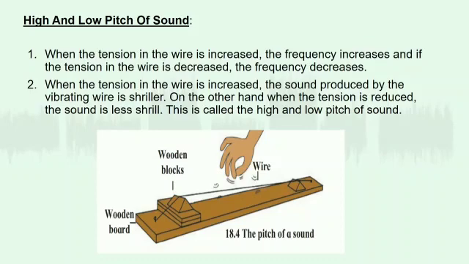Now insert 2 or 3 small rectangular blocks below the wedge-shaped block on one side in such a way that the length of the wire does not change. Observe whether there is any change in the tension in the wire. Now pluck the wire with your finger and listen to the sound. Also watch the vibration. Note the difference you see in its frequency. You will know that when the tension in the wire is increased, the frequency is seen to increase, and when it is reduced, the frequency is also seen to decrease.